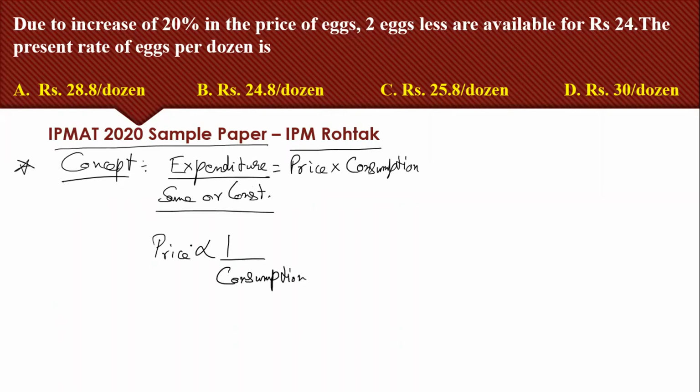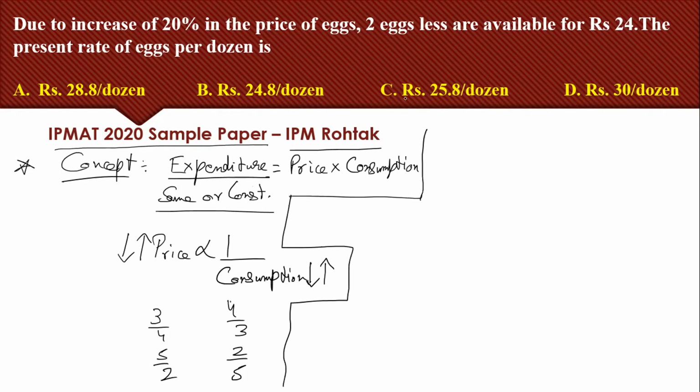What does this mean? That means if the price of the item increases, you have to reduce your consumption because you have the same amount of money, so you have to spend less. If the price is reduced, you can buy more quantity of that item with the same amount that you were having earlier. That also means if the ratio of price is 3/4, the ratio of consumption becomes 4/3. If the ratio of price is 5/2, the consumption ratio becomes 2/5. We have studied this in school. Whenever two variables are inversely related, the ratio also gets inverted. So I'll be using this concept in this question. Let's see how to use it.